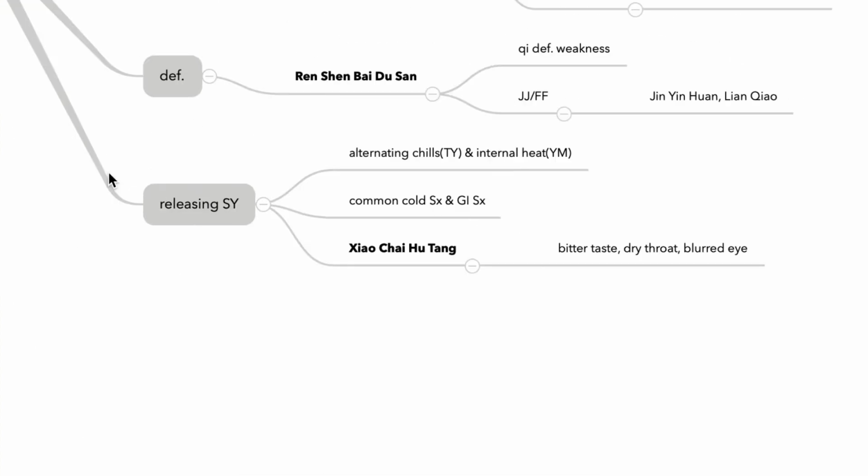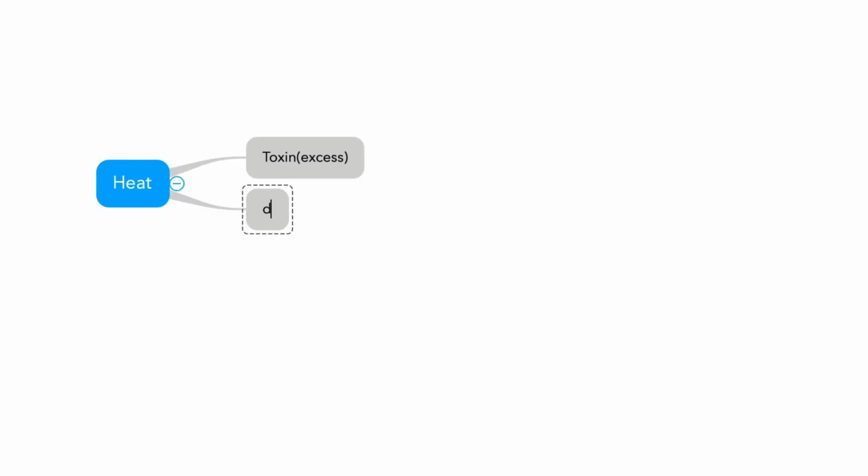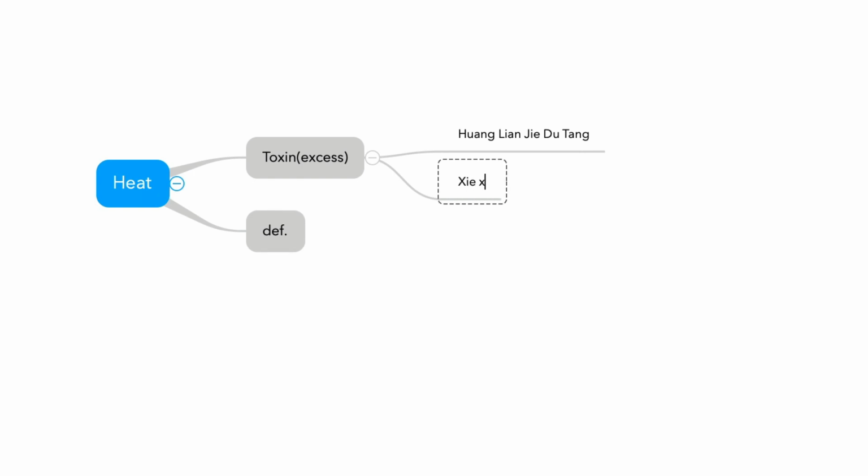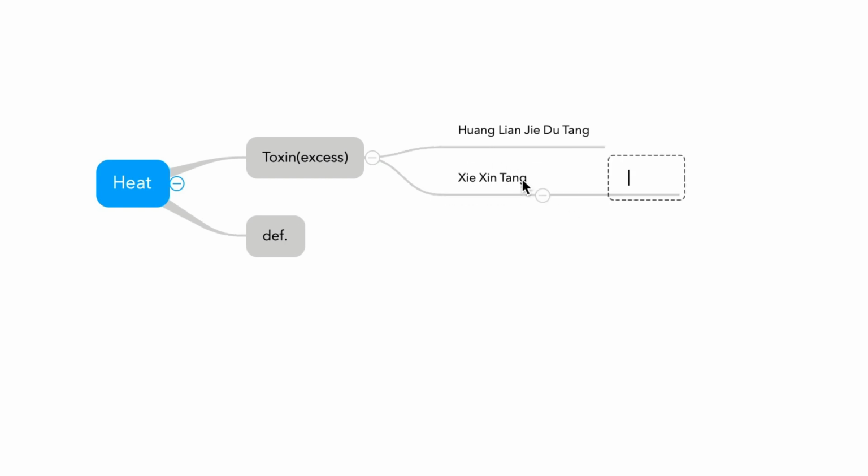Okay, releasing exterior. And next, releasing heat formulas. In terms of heat, let's divide into two categories. First, heat toxin, so this is excess heat. And second, deficiency heat. Simple. What are the formulas for heat toxin, excess heat? Huang Lian Jie Du Tang, and second, Xie Xin Tang. They both treat three Jiao heat, but Xie Xin Tang has Da Huang, so damp heat. And for deficiency heat, there are two formulas.